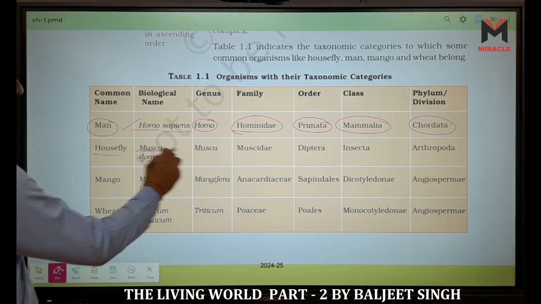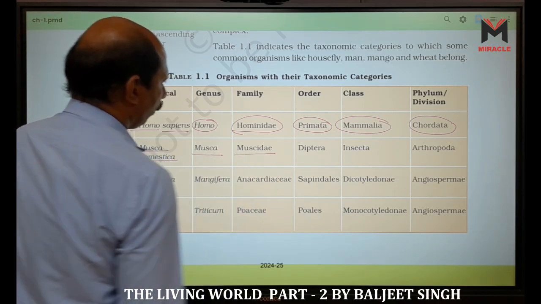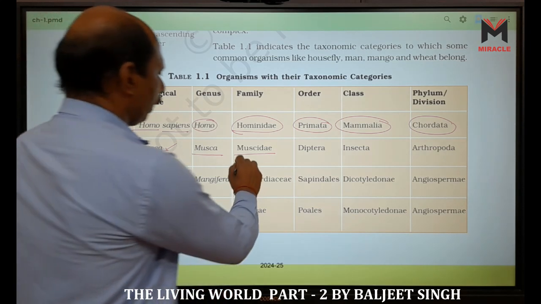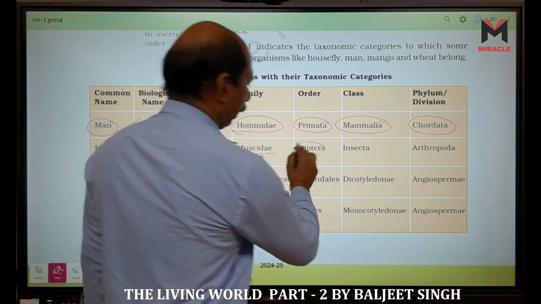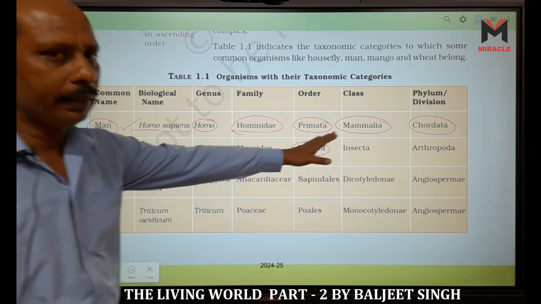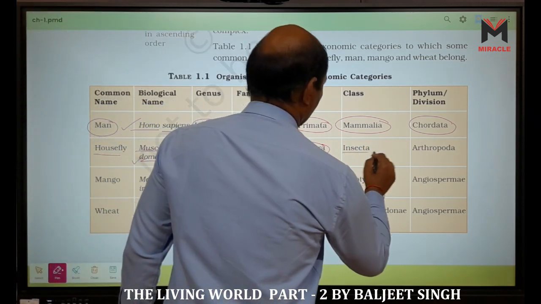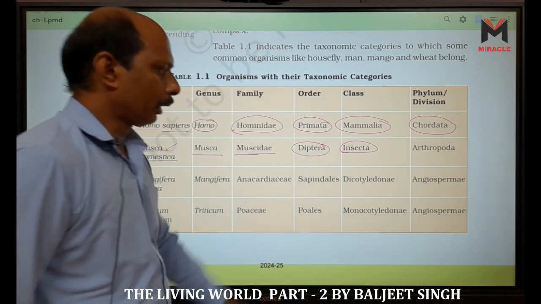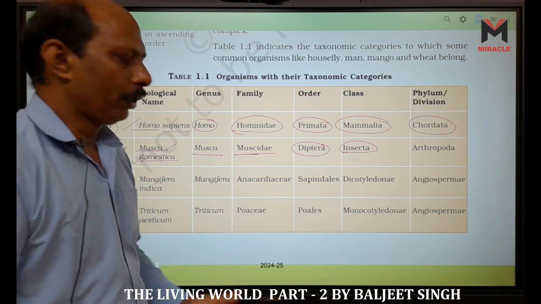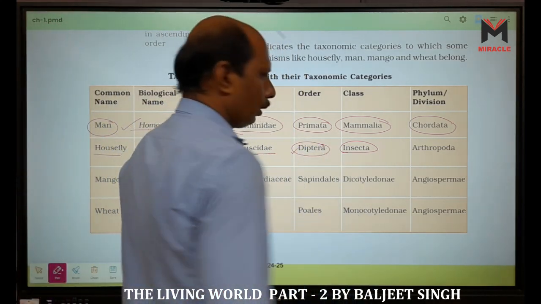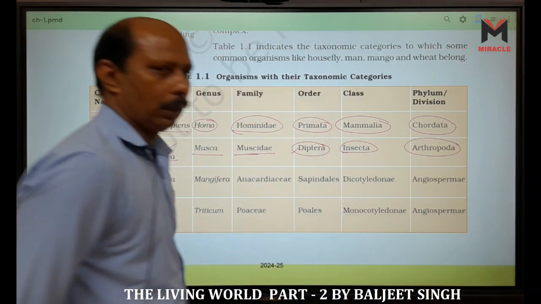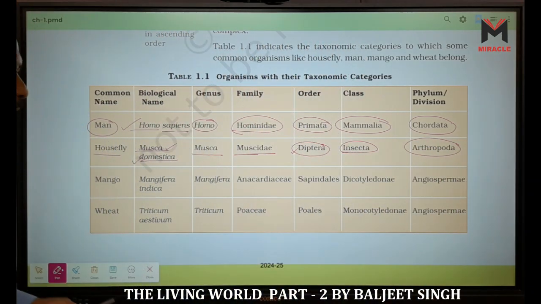Now housefly, Musca domestica. Musca is the genus, Muscidae is the family, domestica is the species. Order Diptera, class Insecta. In Insecta we have two types of animals, wingless or winged. Diptera consists of two wings. Phylum or division is Arthropoda, the largest phylum. They belong to Arthropoda.